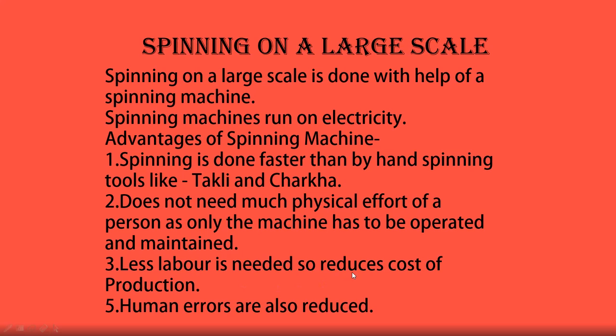Then less labor is needed, so it reduces the cost of production, as fewer people are needed because only a button has to be switched on. I'll show you this by picture. Then some human errors are also reduced. Errors can occur because maybe some threads may not be put properly. These threads are actually of two types in weaving.